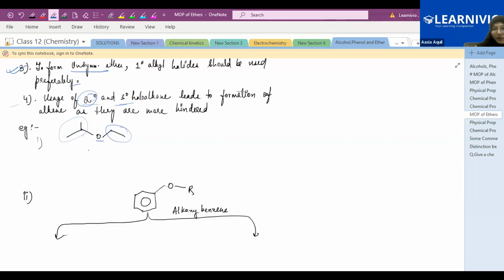Now, first step, you will analyze the product. This is your ethyl group. What is this? This is a primary structure, and this is a secondary structure. This carbon is your secondary carbon, right? Because two groups are attached to this carbon. And this carbon is your primary because only one group is attached. First, you will check which group is primary and which group is secondary. Now you will prefer primary alkyl halide, right? So this primary structure, it will form an alkyl halide.